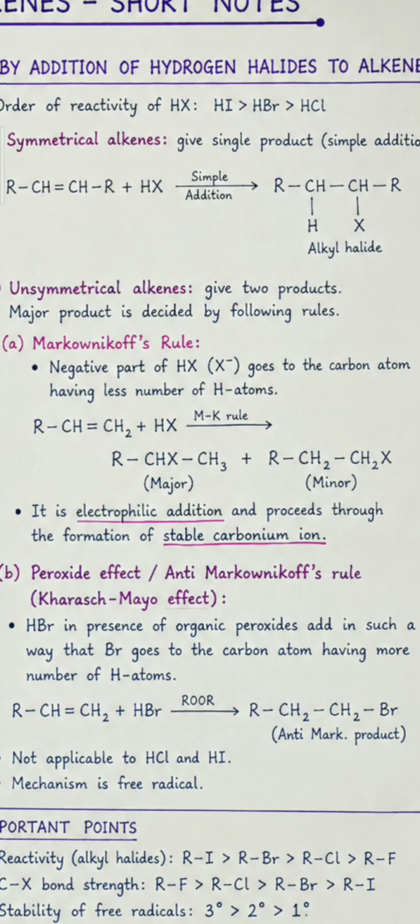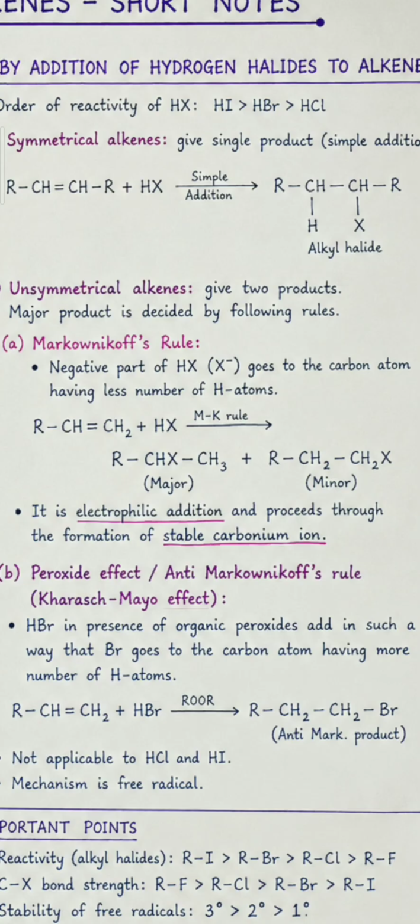And unsymmetrical alkenes. Hydrogen halide on addition to unsymmetrical alkenes forms two different products, and the formation of the major product is decided on the basis of Markovnikov rule. During the addition of any unsymmetric reagent like hydrogen halide to any unsymmetric alkene, the negative part of the hydrogen halide, that is X halogen, is linked to the carbon atom of the double bond having less number of hydrogen atoms and forms the major product.